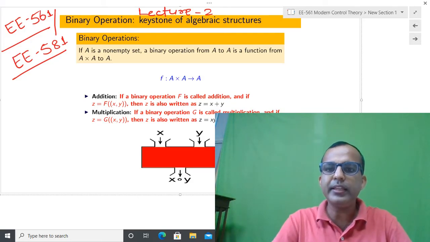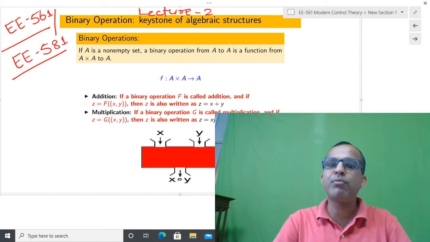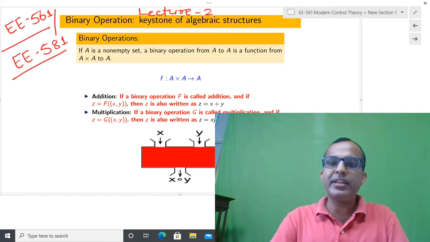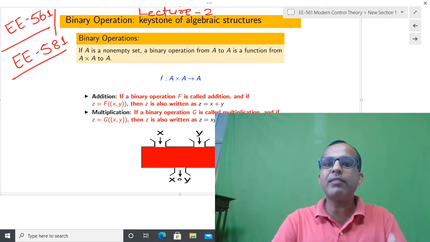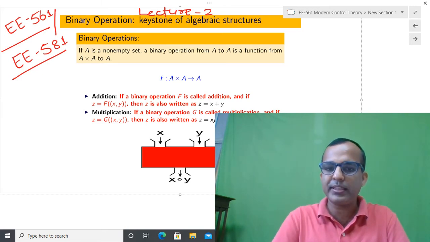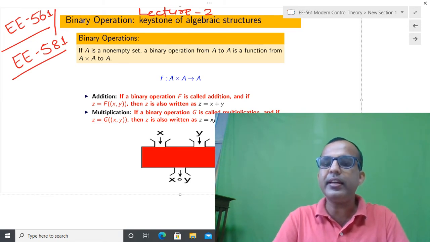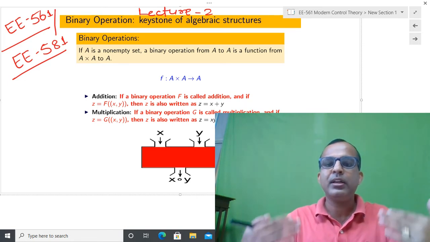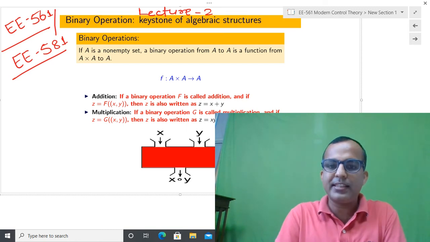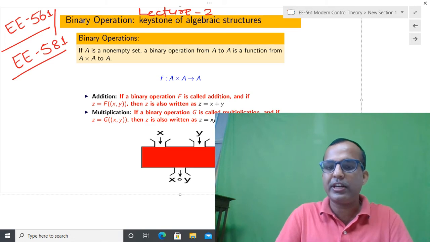Everyone. In the previous class, we found the importance of the definition of a set, after that the Cartesian product and function, and after that we arrived at the boundary operation in order to define any system. If you are going to develop or try to understand any system, even a very generalized system like finance or a biological system, everywhere we are going to use this kind of notion.